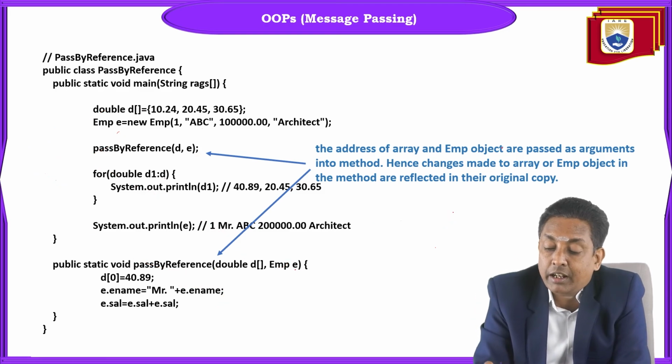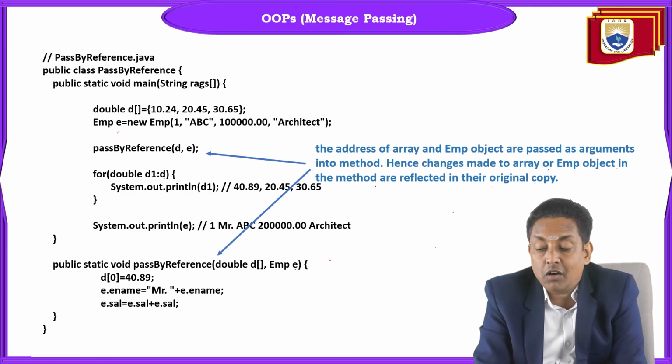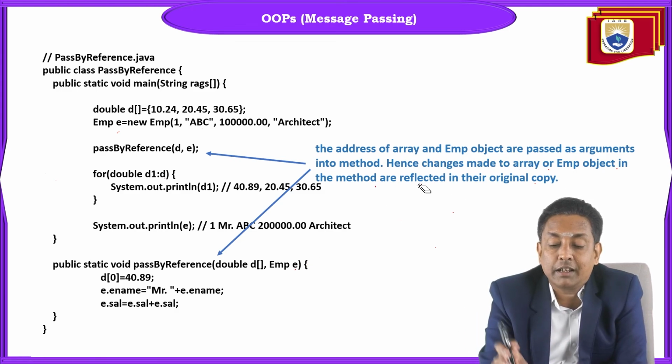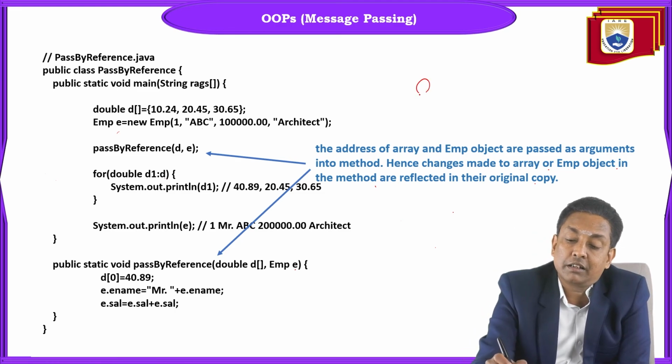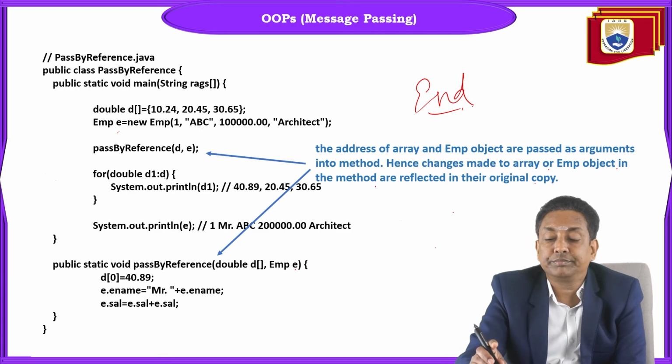The addresses of the array and employee object are passed as arguments into the method. Hence, changes made to the array or employee object in the method are reflected in their original copy. That's about pass by reference. Here ends the message passing topic.